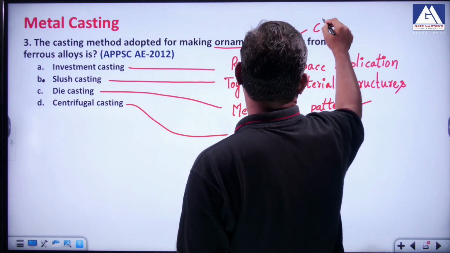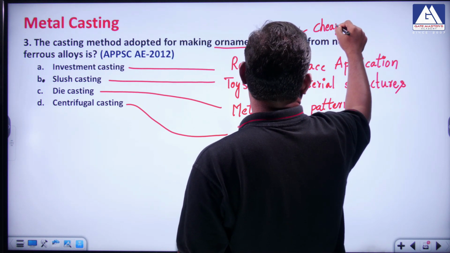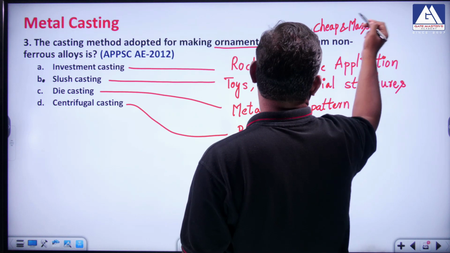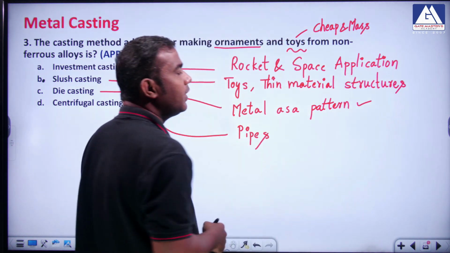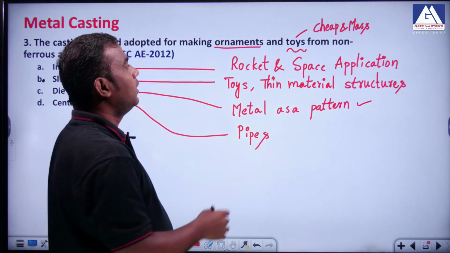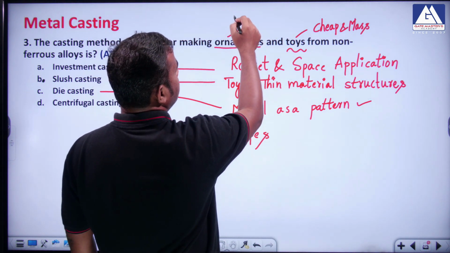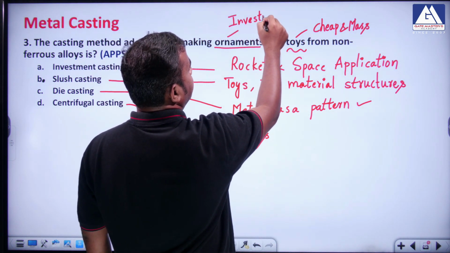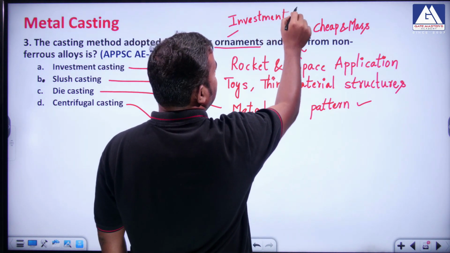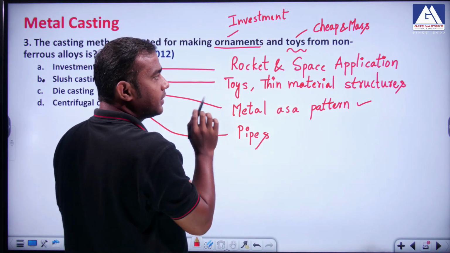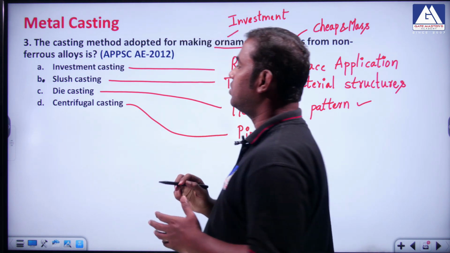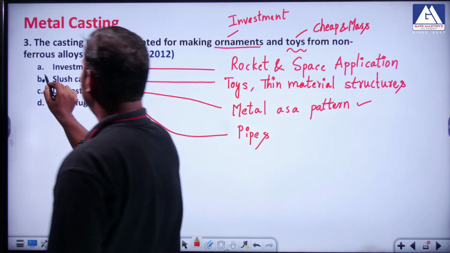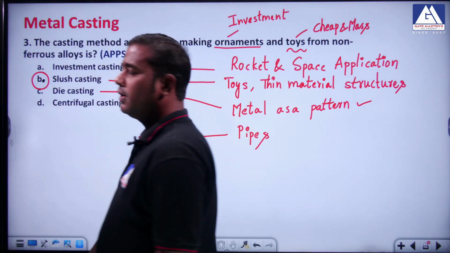Toys are always cheap and mass production is needed, because so many people will buy them, and if they are very costly, people will not buy them. But ornaments you can produce with investment casting. So the answer is very tight here. Mostly this question has been given to confuse you, but the answer is slush casting.